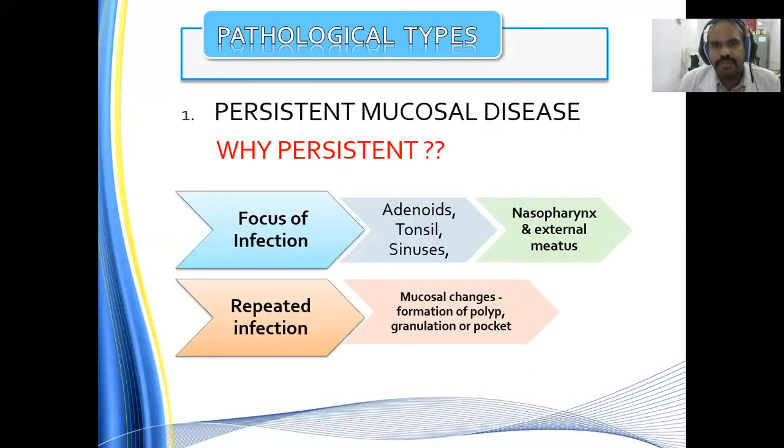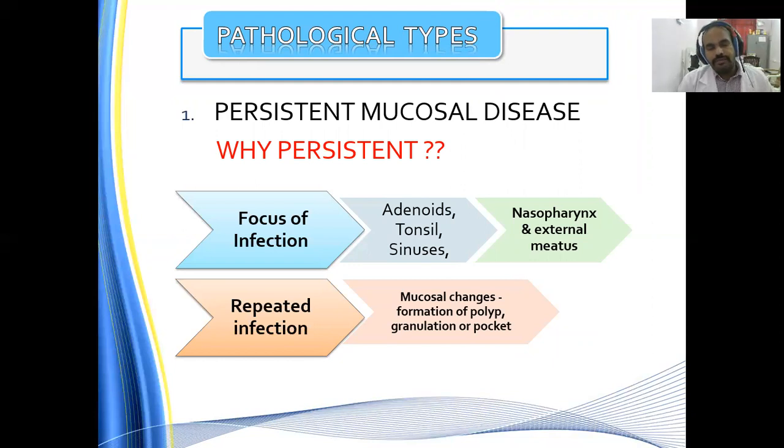Pathological type: persistent mucosal disease. Why persistent? When we say persistent mucosal disease, why does this mucosal disease have to be persistent? What are the reasons for this persistence of the disease? One, it is the persistence of the infection, or two, recurrent infection. These two are the reasons for the development of this persistent mucosal disease.